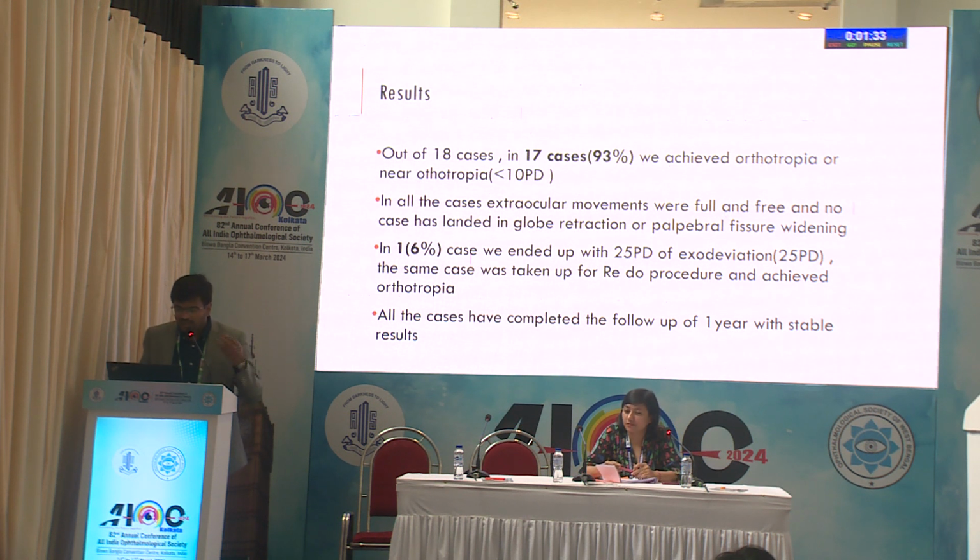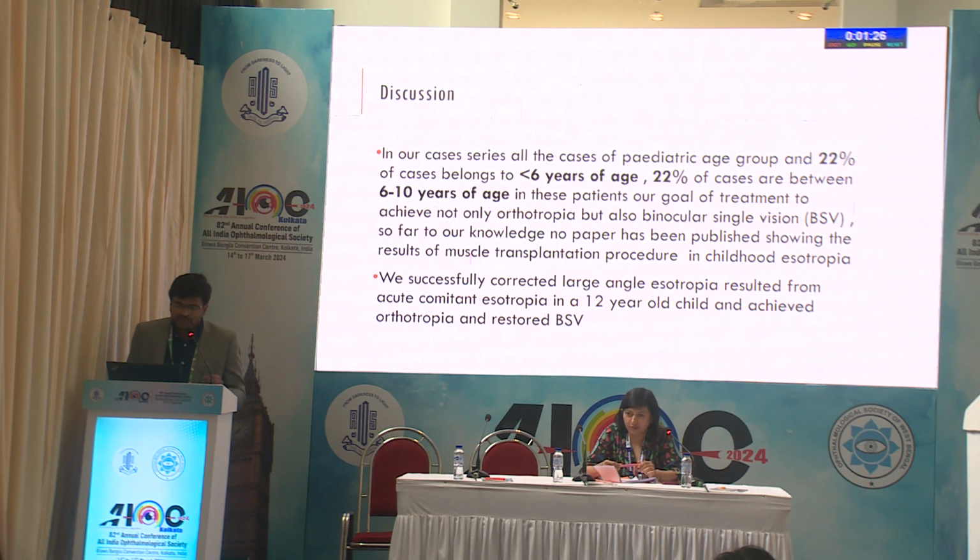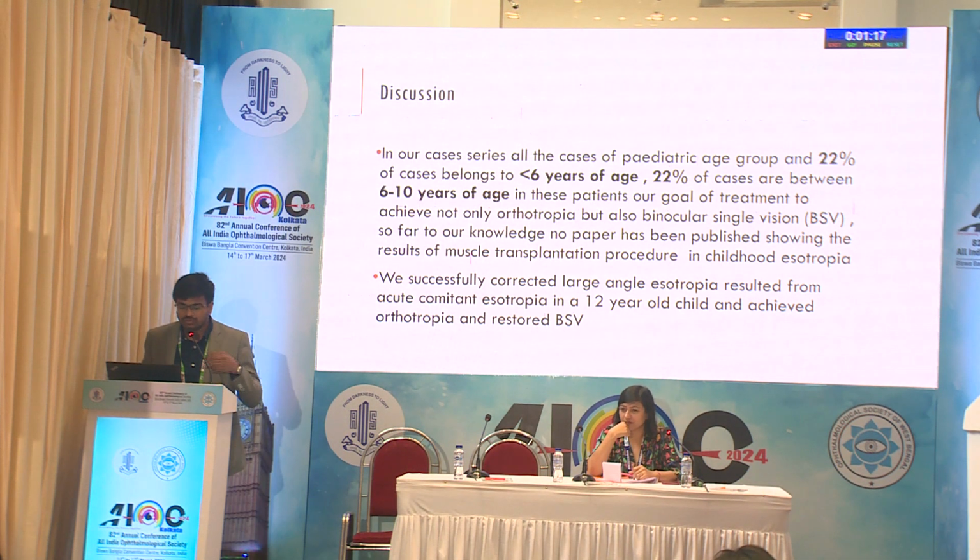So in these 18 cases, in 17 cases we achieved orthotropia. One case we landed up with exodeviation, overcorrection. All these cases have completed follow-up of 1 year with stable results. Patients less than 6 years of age were 22%, and 6 to 10 years age was also 20%. The goal in these patients was not only to correct to orthotropia but also to achieve binocular single vision. To our knowledge, no paper has been published showing the results of muscle transplantation surgery in childhood esotropia. We successfully corrected large angle esotropia resulting from acute onset comitant esotropia in a 12-year-old boy and achieved BSV.